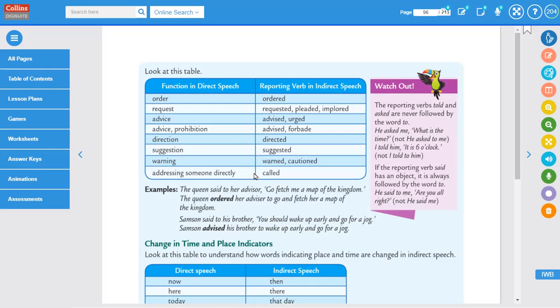So yes, another question. Mrs. Macpherson said to her student, "Don't go out in the dark." So your job would be to understand the type of sentence and answer me. Who would answer? Mrs. Macpherson said to her student, "Do not go out in the dark."